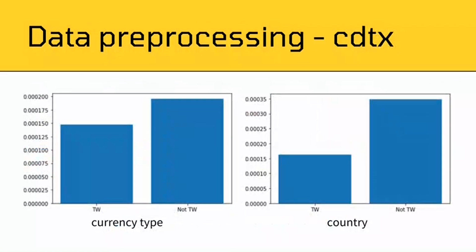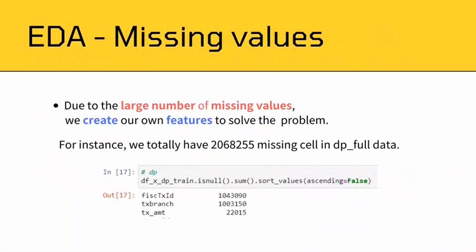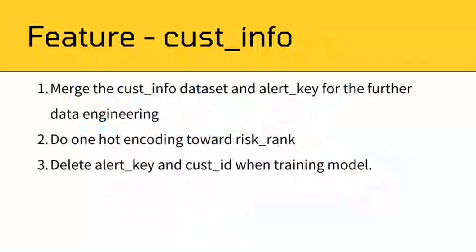attention. In CDTX, we found that those who were reported as SAR equal 1 are more likely to happen in foreign country and with foreign currency. There are lots of missing values existing in data, especially the DP4 data. It totally has millions of missing cells.